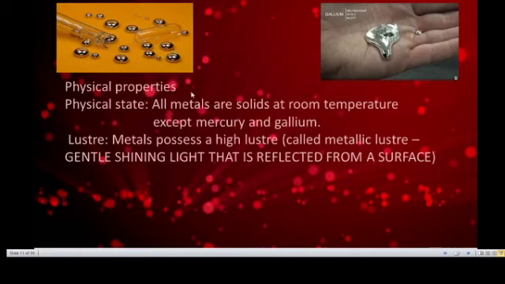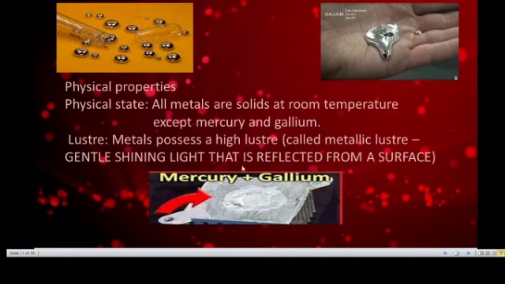In the physical state, all metals are solid, for example iron and copper, at room temperature except mercury and gallium. These are available in the liquid state.